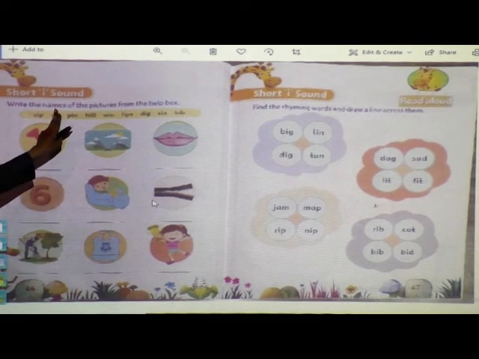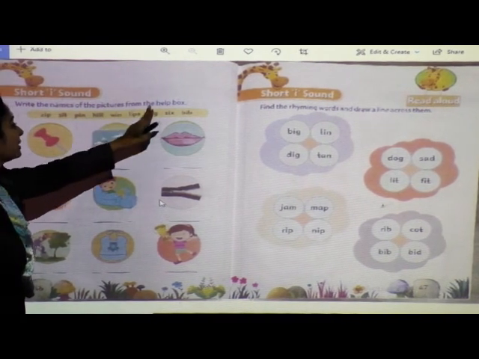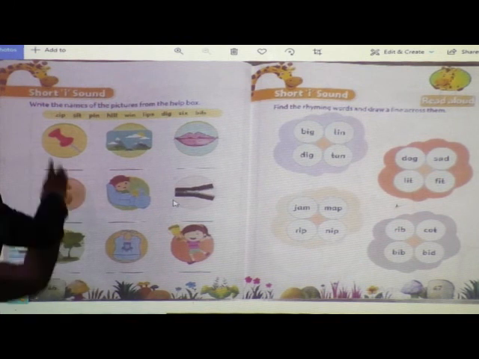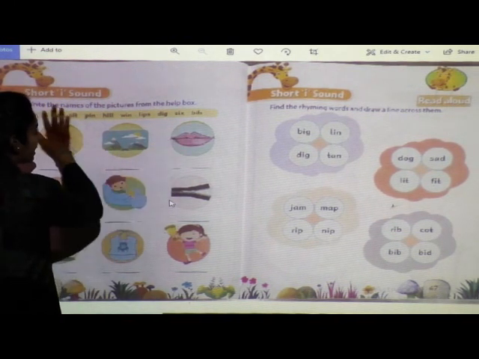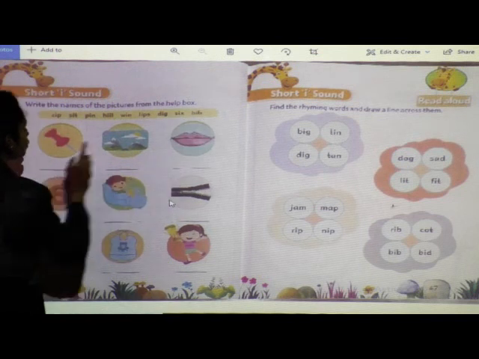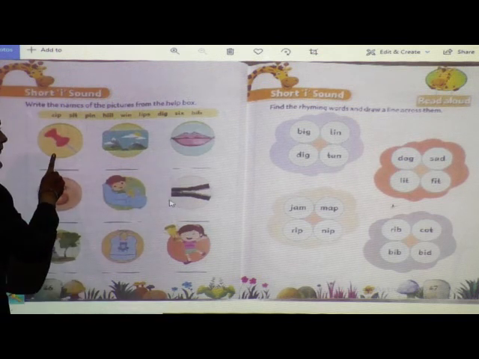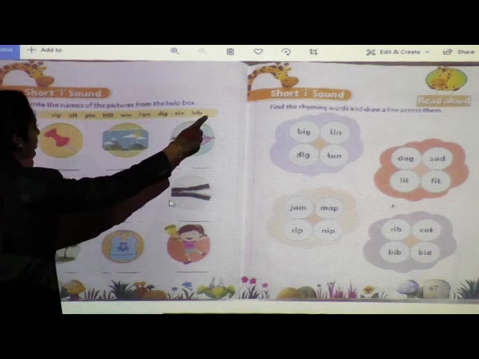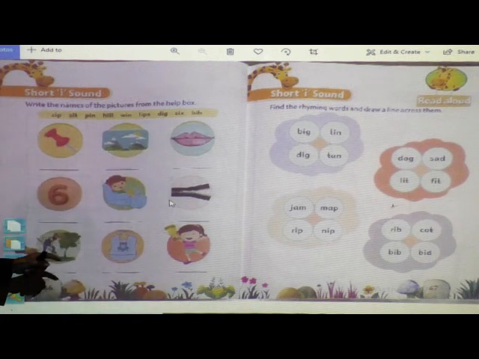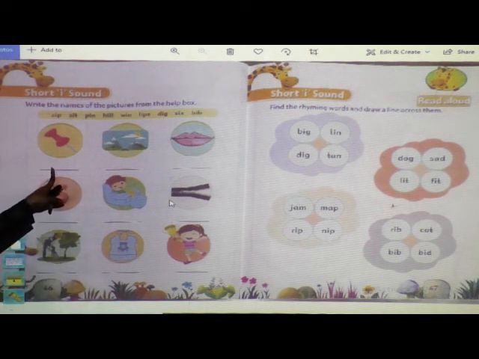Write the names of the picture from the help box. Children, can you see this helping box? These are the pictures and here helping box is there. So you are going to recognize the picture, okay, and the name of that picture already it has been given over here. You have to see the name and write the correct answer below the picture.